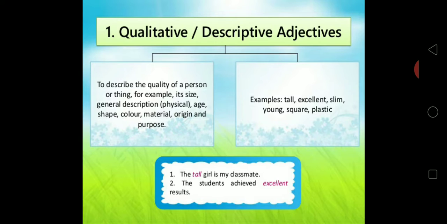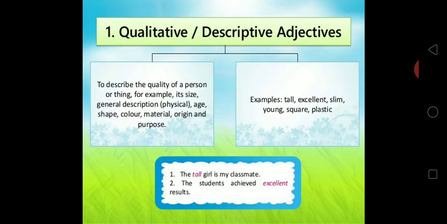So, what is qualitative adjective? What is adjective of quality? To describe the quality of a person or a thing, we take help of adjective of quality. For example, its size, general description about the physical age, shape, color, origin, material, purpose.